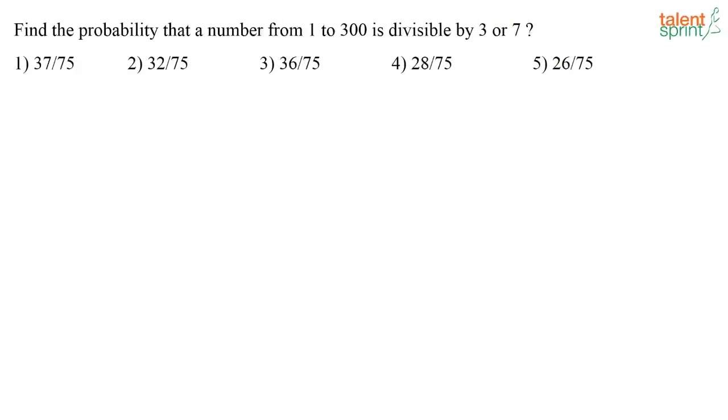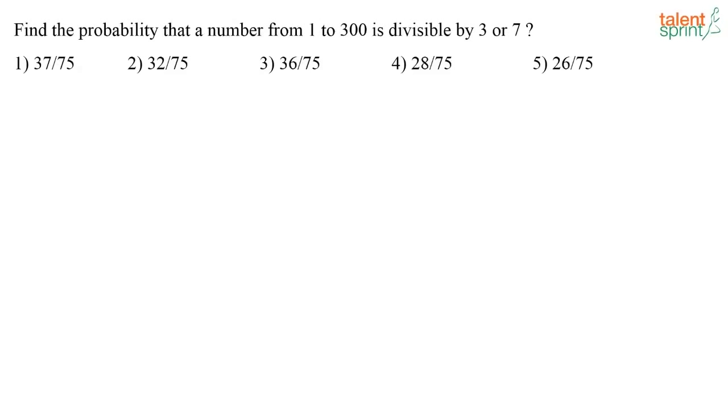So this is the first question for today's session. This question was asked in the IBPS PO prelims 2016 paper. So let's look at this question. Find the probability that a number from 1 to 300 is divisible by 3 or 7. Yes, a lot of you are giving me the answer. Some of you are saying the answer is 2, some of you say it is 3, some of you say it is 5. So I'm getting different answers.